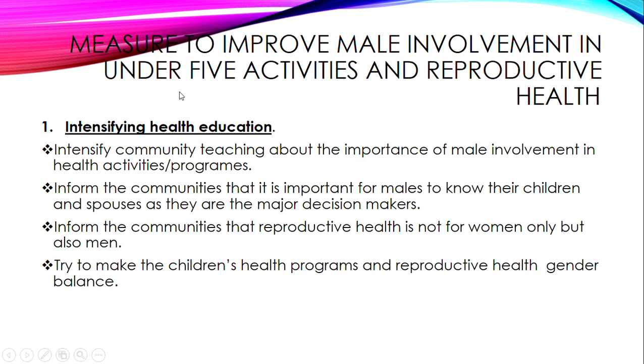Now, according to the question, it was saying state or describe measures which can be put in place to improve male involvement in under 5 activities and reproductive health. So here are the answers. We want men to be involved in under 5 activities of their children and in reproductive health. So what can we do to improve male participation in these activities?